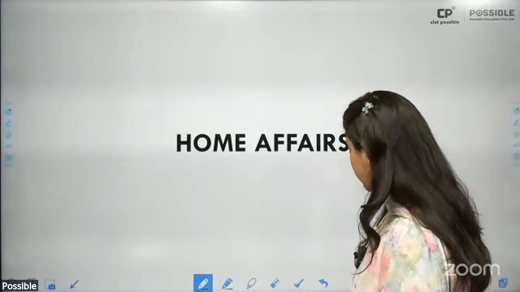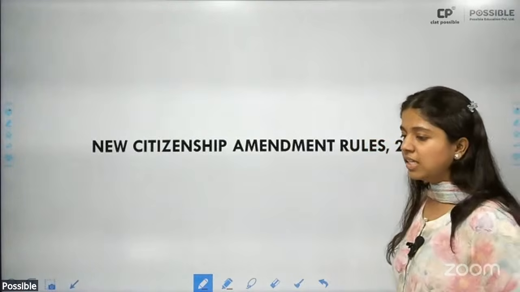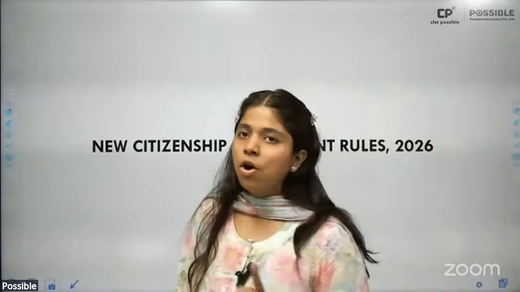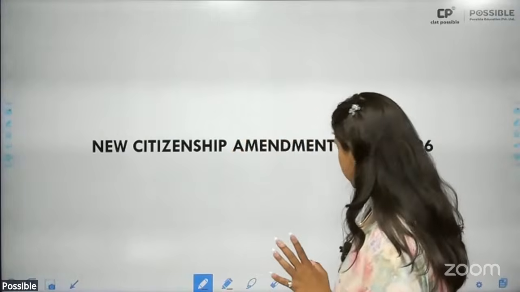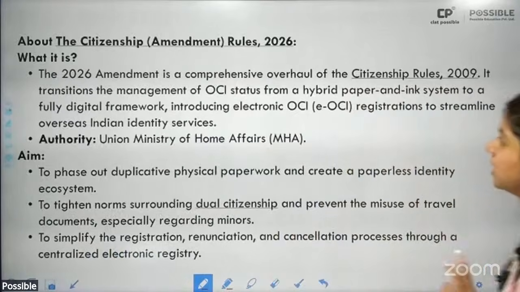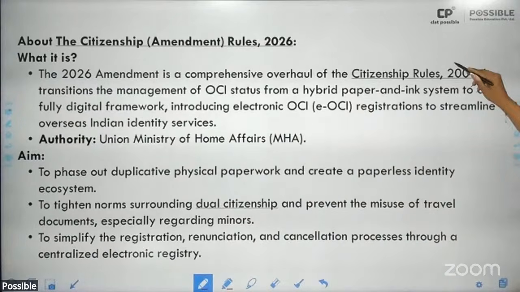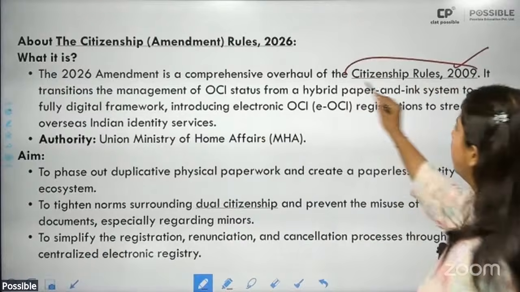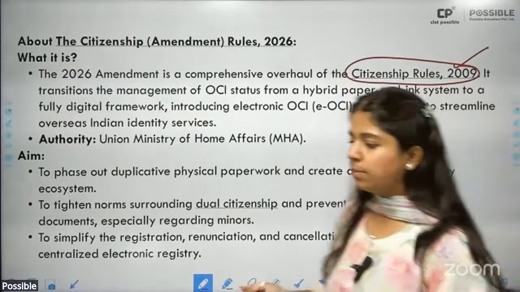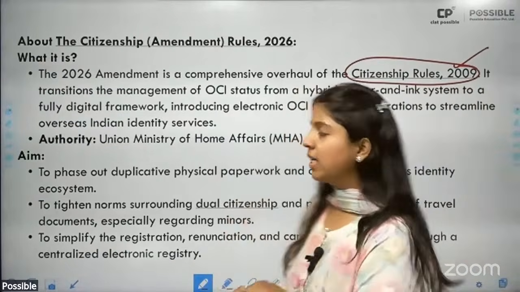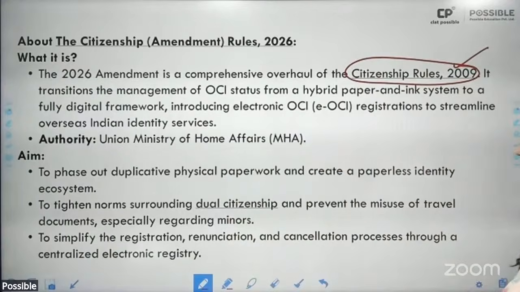Okay. Now, quickly coming to the home affairs. The first is the new citizenship rules of 2026. These have been notified this month by the Union Ministry of Home Affairs. So what is it? The 2026 amendment is a comprehensive overhaul of the Citizenship Rules 2009. First, you need to remember which rule it is bringing a change in. It is the Citizenship Rules of 2009.